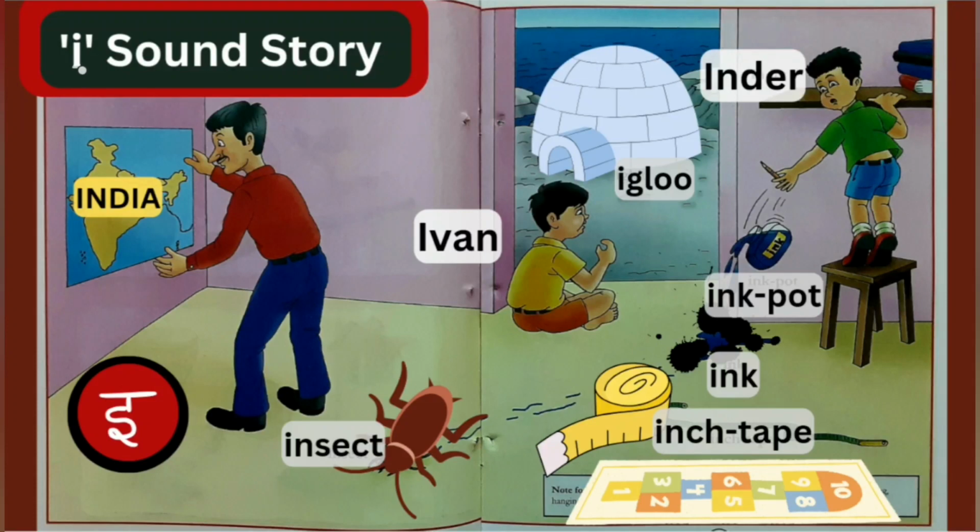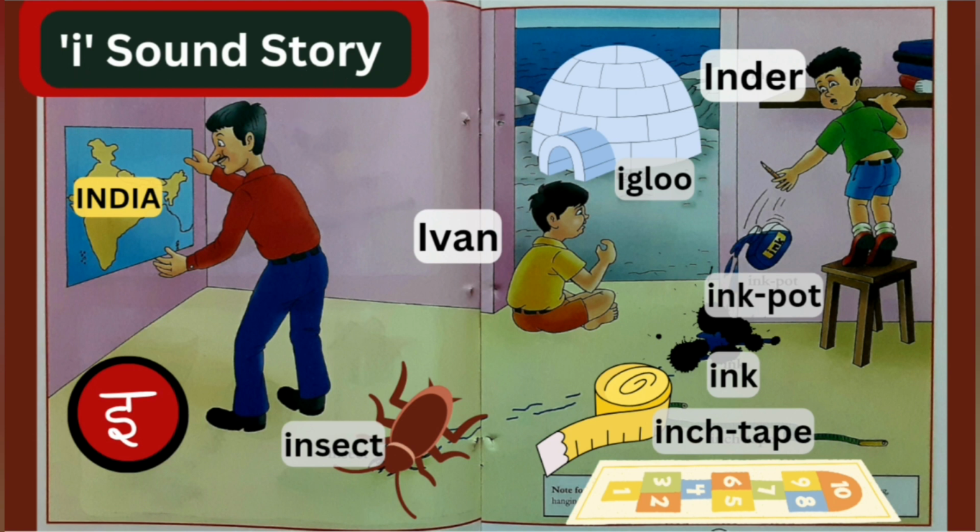Small I, and the phonic sound of this small I is E. The phonic sound is E. And this is E. So today we are going to read the E sound story.